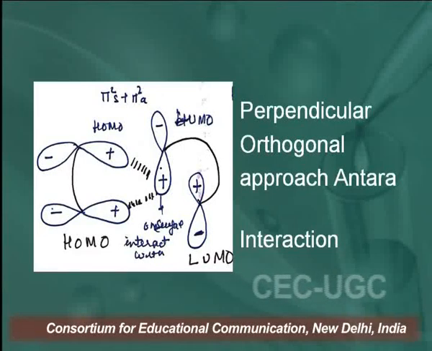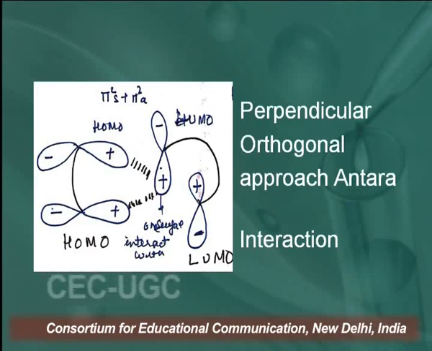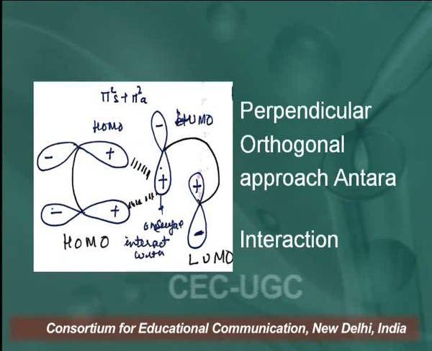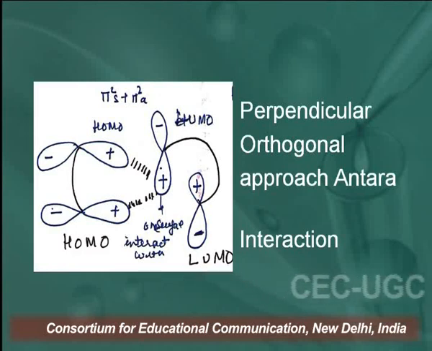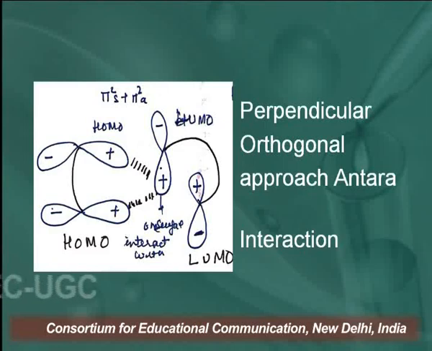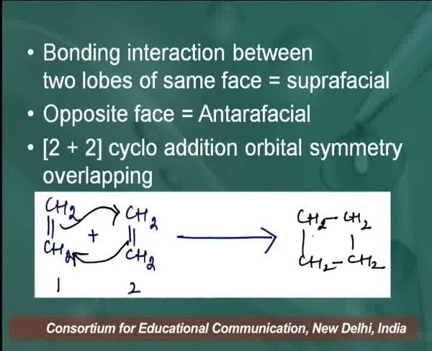Another very important possibility for interacting molecular orbitals is a perpendicular, orthogonal approach, in which case antarafacial interaction takes place. So the bonding interaction between two lobes of the same phase will be suprafacial and of opposite phase will be antarafacial.